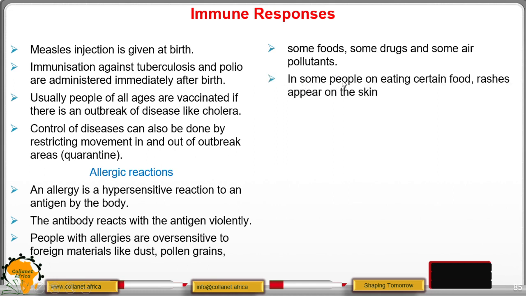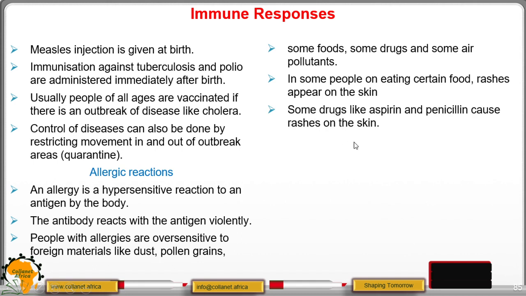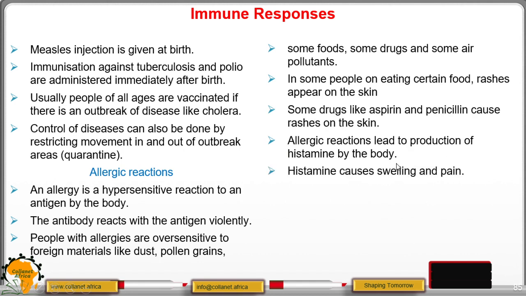In some people, on eating certain foods, rashes appear on the skin. Some drugs like aspirin and penicillin cause rashes to appear on the skin. So allergic reactions lead to production of histamine in the body, which causes swelling and pain.